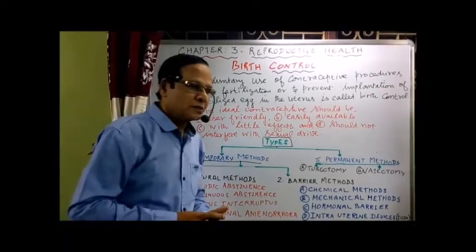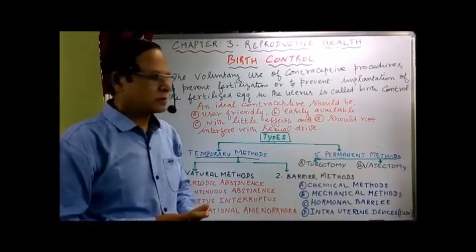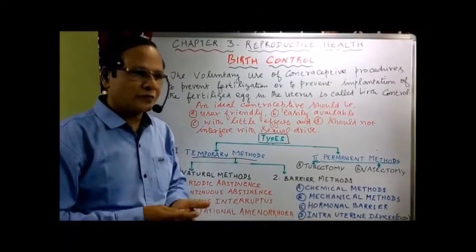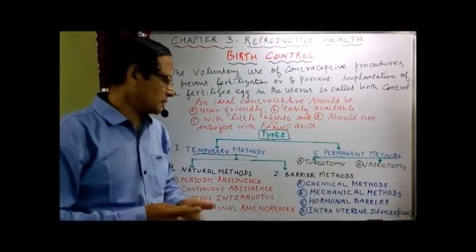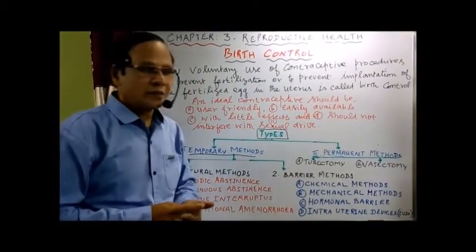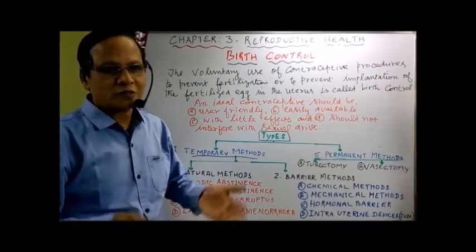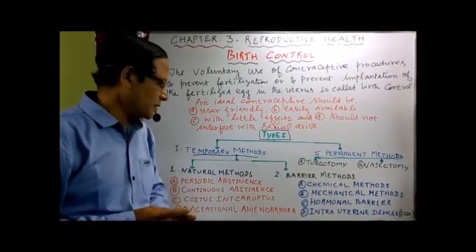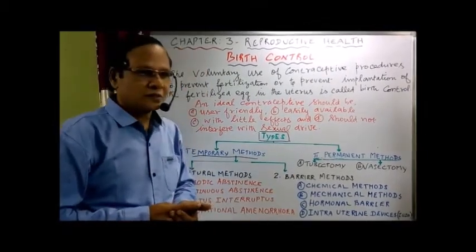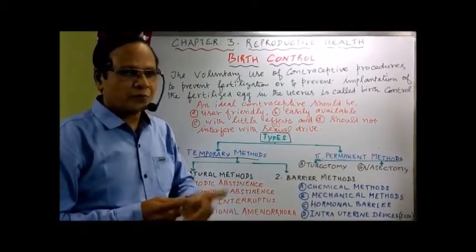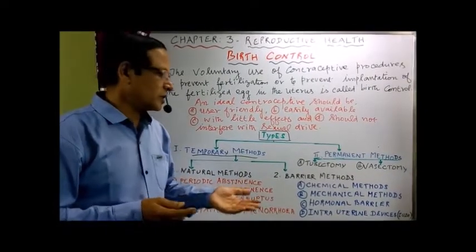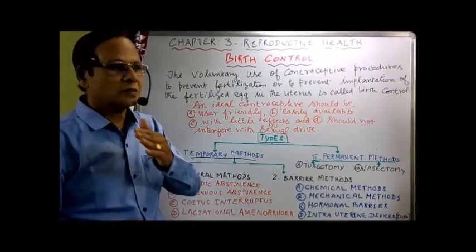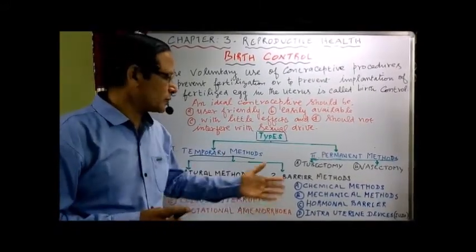Now the barrier methods may be in the form of chemicals, called chemical methods, or in the form of mechanical devices, like the diaphragm, wallet or condoms, etc. Then we have hormonal barriers in the form of pills, hormonal tablets, a combination of FSH, LH, estrogen and progesterone, etc. Then intrauterine devices, in the form of copper T, placed inside the uterus for nearly 5 to 10 years, preventing the meeting of sperm with the egg so that fertilization does not occur. We'll see one by one.